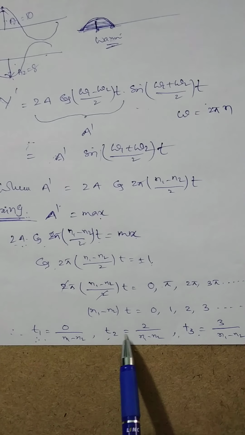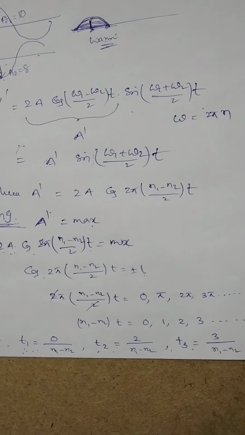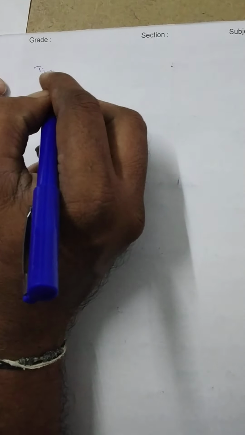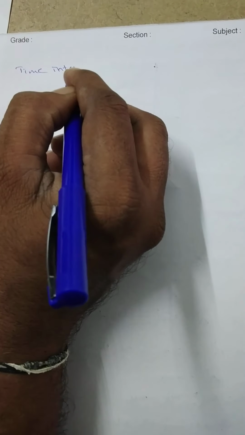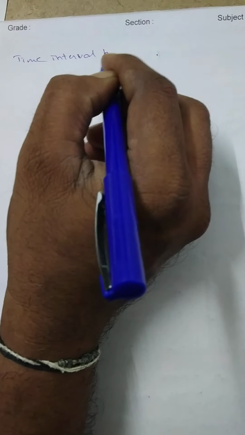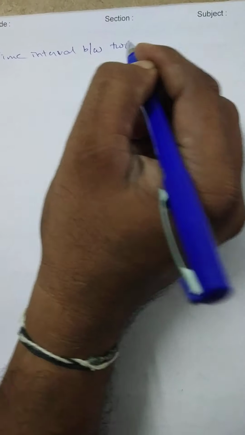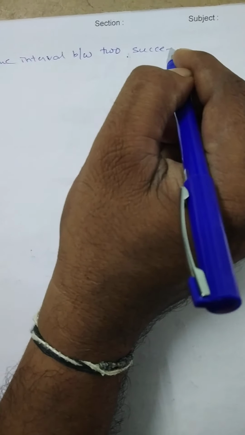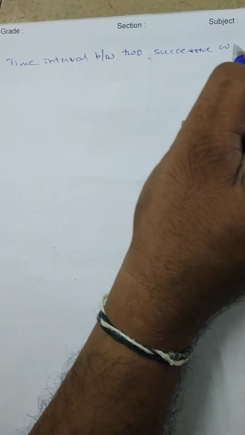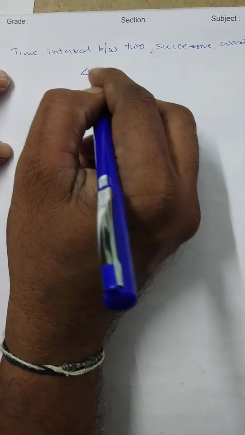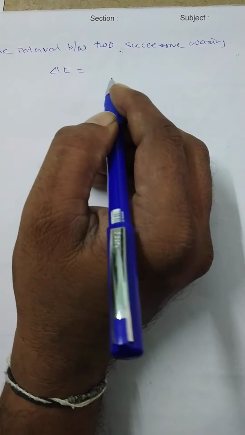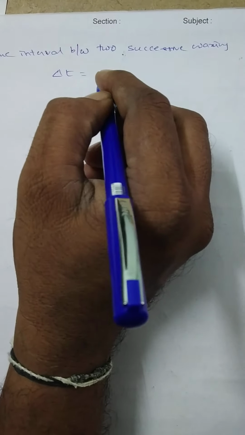Now the time interval between two successive waxings means t2 minus t1. Therefore, the time interval between two successive waxings, delta t, is equal to t2 minus t1, or t3 minus t2 and so on.